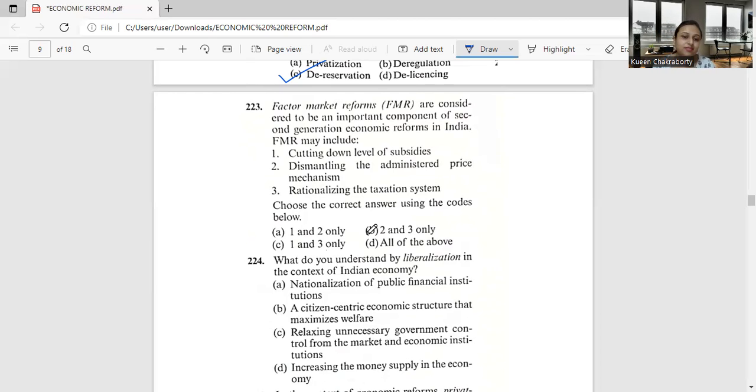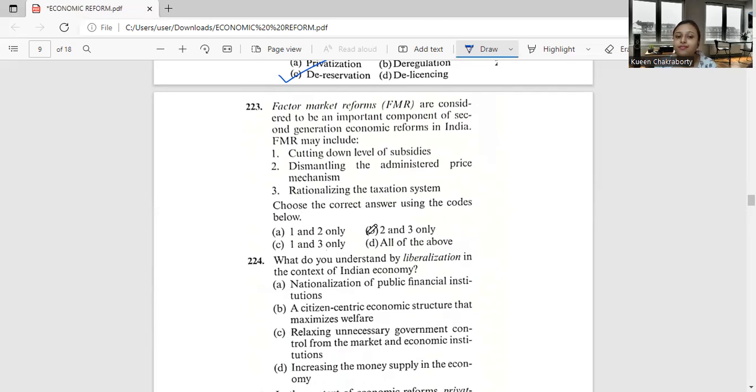So this reform consisted of, firstly, dismantling of the administered price mechanism, which is the APM, where many products in the economy had prices that were fixed or regulated by the government. APM hindered the profitability of the manufacturers and the sellers. It also came to the cutting down of the subsidies on essential goods, but it is a socio-political question in India.